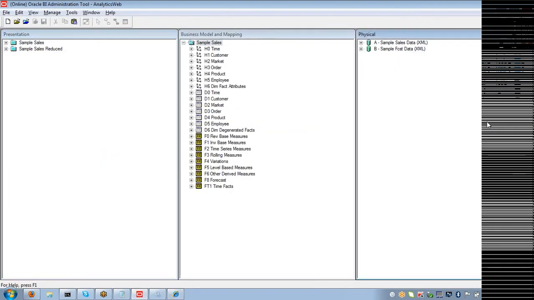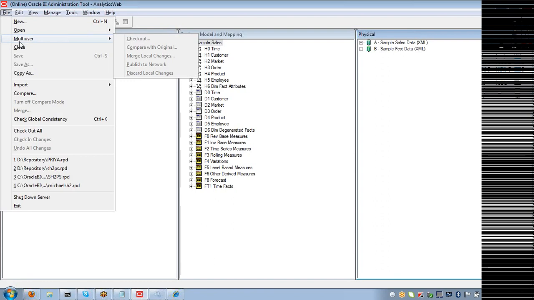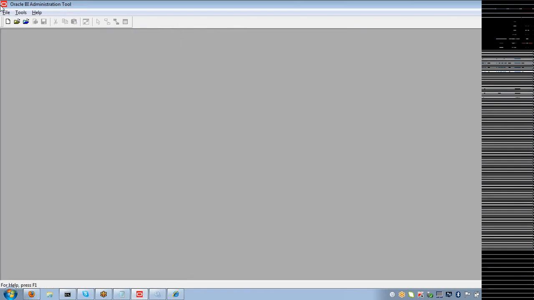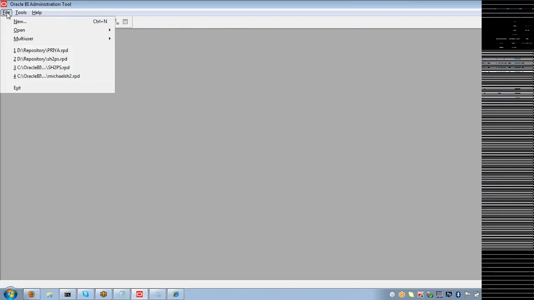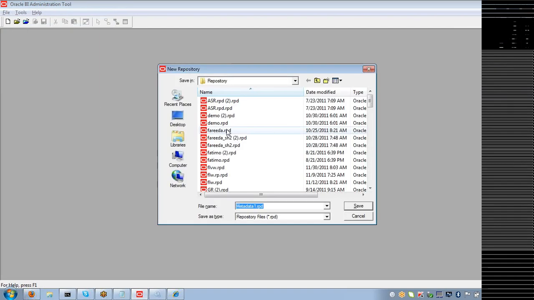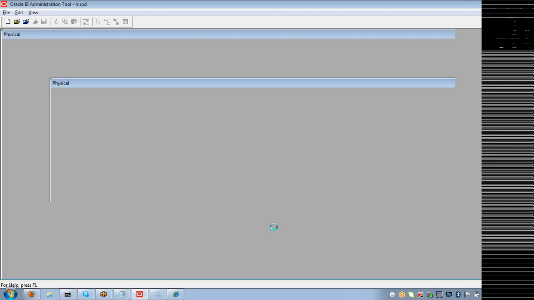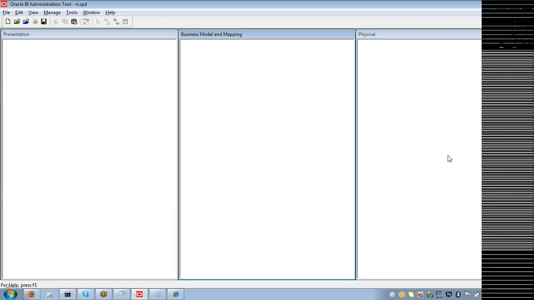using your Oracle BI Administration tool, you design it. I just close this. Let's say you want to create it right from scratch. So you click on new and give some name, Rakesh Rajesh.rpd. Now when you open this, you get a blank repository here, fine? And you see the name here, rr.rpd, right?